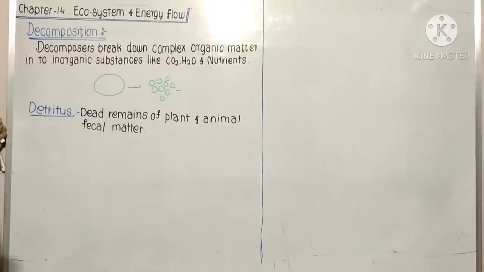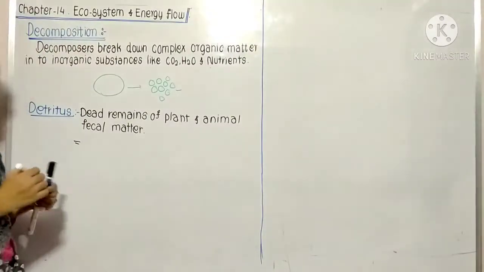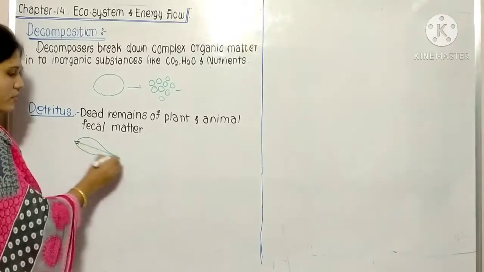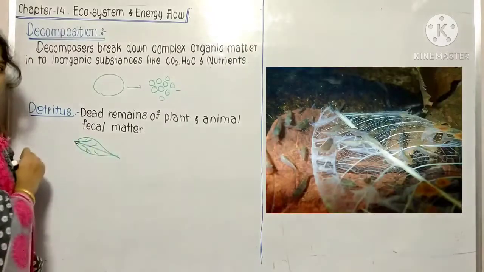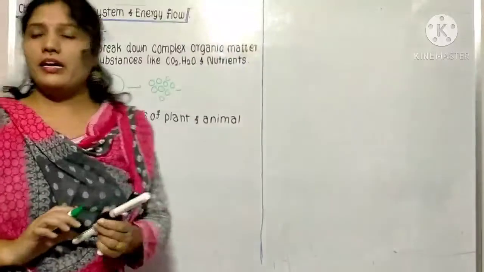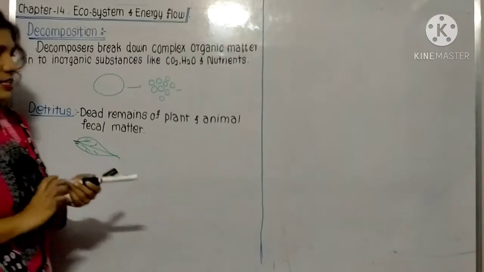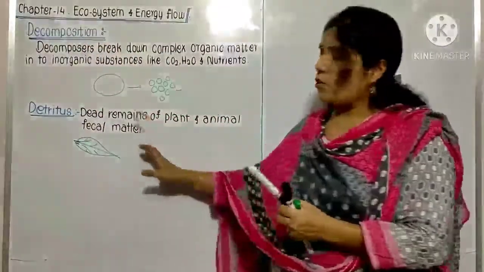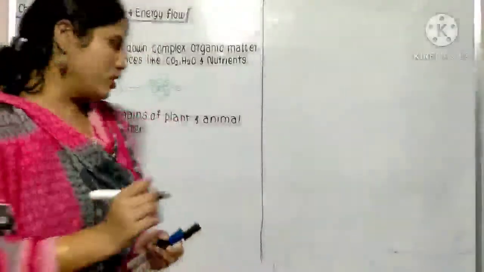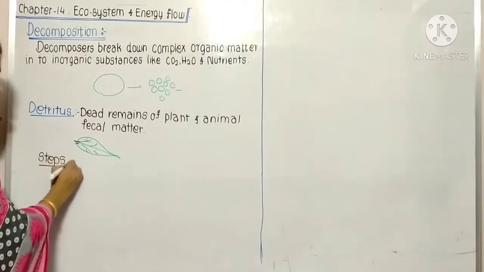Or you can say, a part of a plant, suppose any leaf that falls down from the tree, is also known as detritus. Okay, so what changes take place in the detritus? That we are going to study in detail. In this decomposition process, detritus plays an important role as a raw material. Now there are a few steps of decomposition. One by one we are going to study these steps.